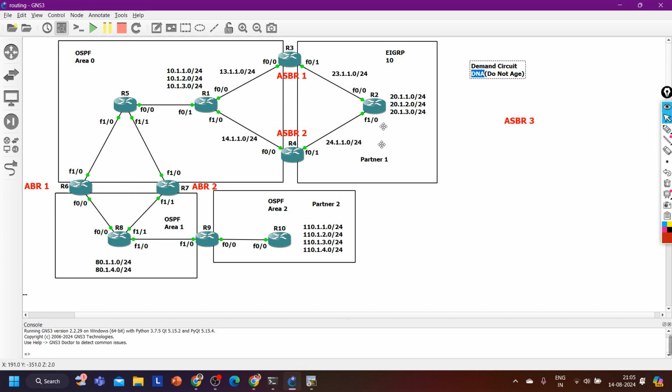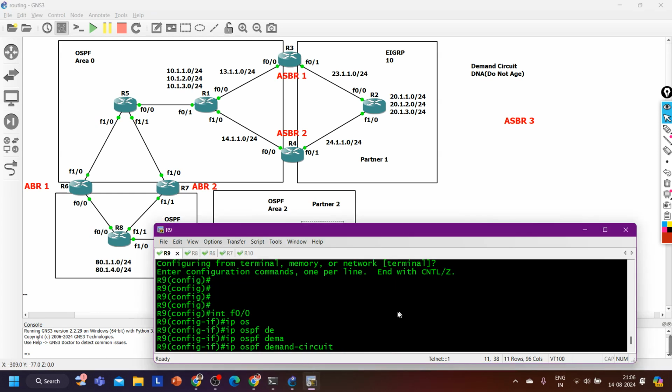So router means router number 9. Whenever router 9 advertises these prefixes in the form of LSA 3 to its neighbor, what will happen? The router will turn on the DNA bit in its LSAs, because the virtual link runs as a demand circuit.